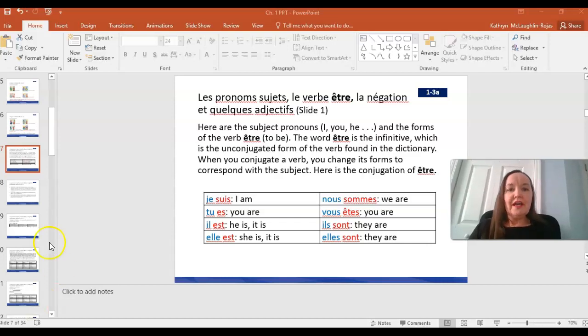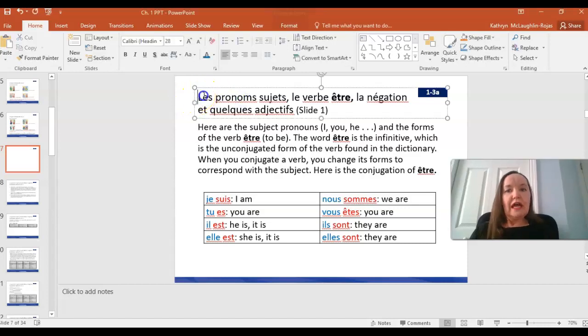So you'll see the subject of our video lesson today. There's 4 different topics mentioned up here: les pronoms sujets, le verbe être, la négation, et quelques adjectifs. It seems like a lot of stuff, but it's actually not as much as it seems. Let's explain what each one of these things is, and then we'll break it down a little bit further as we go along.